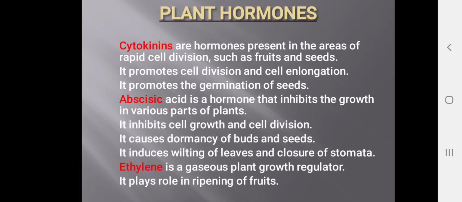It induces wilting of leaves and closure of stomata. The bending of tendrils will take place with the help of abscisic acid, and closing of stomata is also done with the help of abscisic acid. Ethylene is a gaseous plant growth regulator. It plays a role in ripening of fruit. The ripening of fruit is done with the help of the chemical known as ethylene.